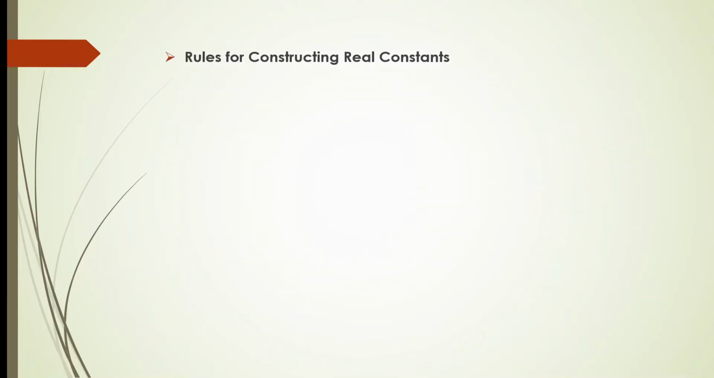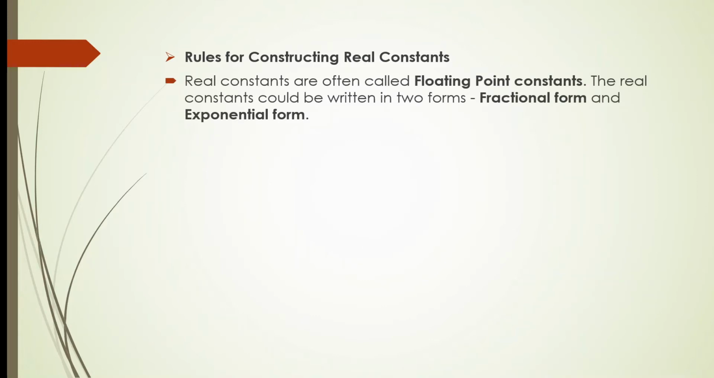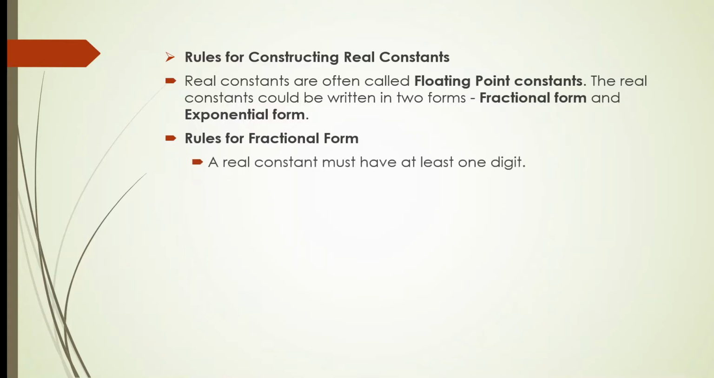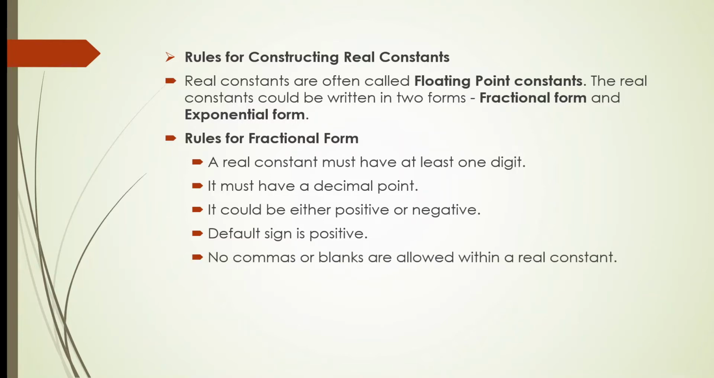Then the next is rules for constructing real constants. Real constants are often called floating point constants, and they are of two types: fractional form and exponential form. Then rules for fractional form. A real constant must have at least one digit. It must have a decimal point as it is a floating point constant. It could be either positive or negative. The default sign is positive, as in mathematics also. No commas or blanks are allowed within a real constant, just like integer.